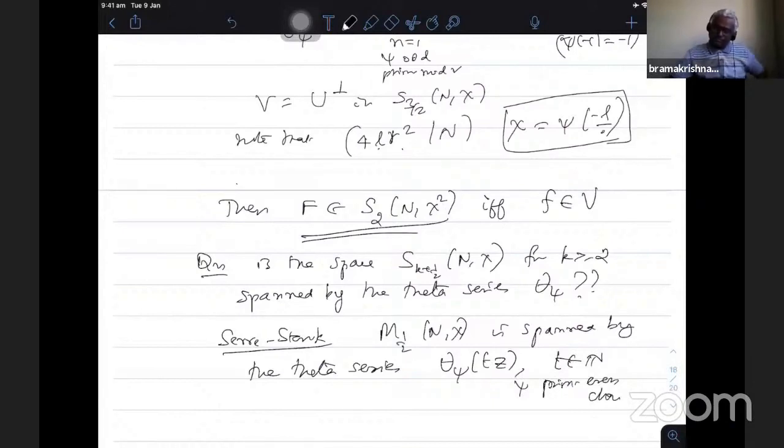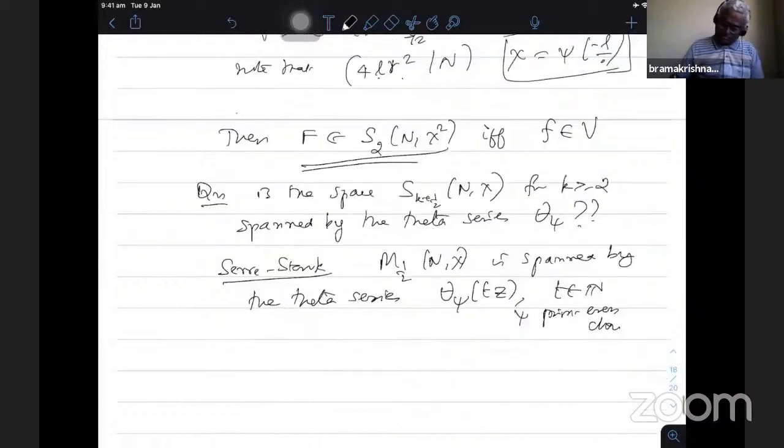The odd character is not there, it should be an even character because the weight is half. This is Serre and Stark, and it appeared in one of the modular forms volumes, volume 6 or something. It's a long paper where they describe this step.